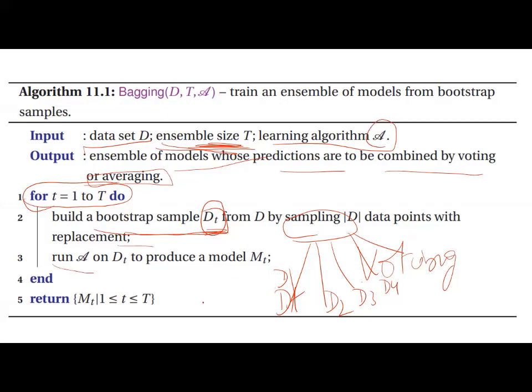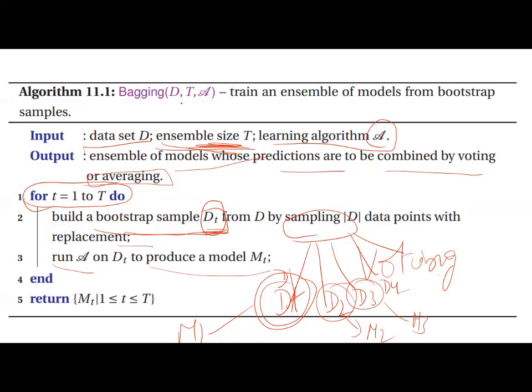Now run the learning algorithm A on D1 and produce a model M1. Do you understand? It produces M2, it produces M3, something like this.